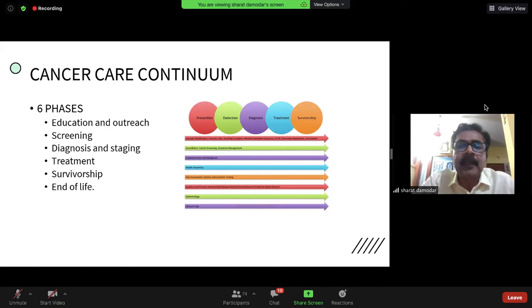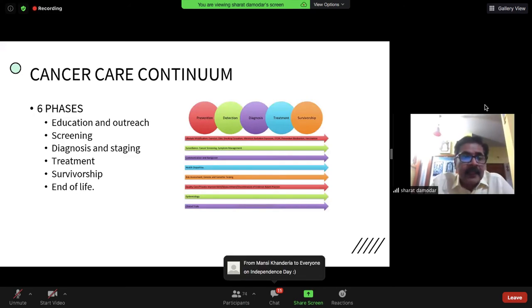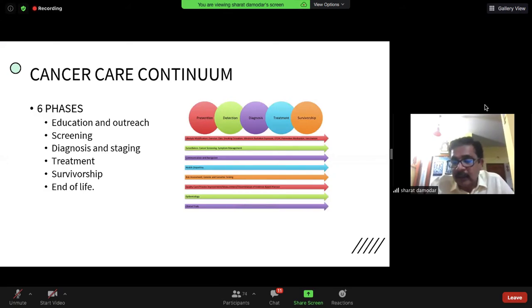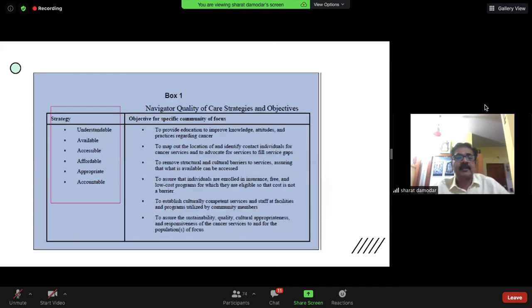So this is the same cartoon which is depicted here, and when we looked at the 6 subsets, various priorities have been listed out, but at the end of the day, they all need to come together as a continuum when you look at a patient, because that's exactly what the objective is. At the end, it may be survivorship, it may also be somebody who's not doing well and you need to look at end-of-life care, the role of palliative care. All this needs to be factored in. So somebody has to do that talking and disseminate this knowledge. That's where this cancer navigator comes in.